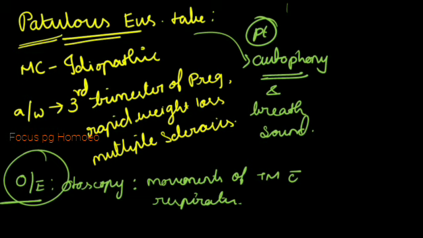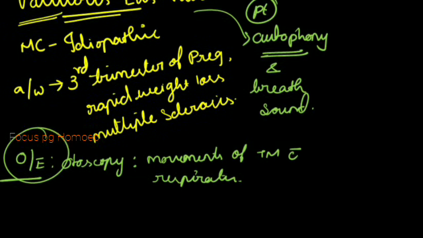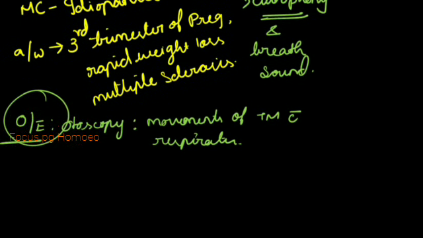So one more MCQ related to the eustachian tube. The MCQ is related to the test for eustachian tube function.